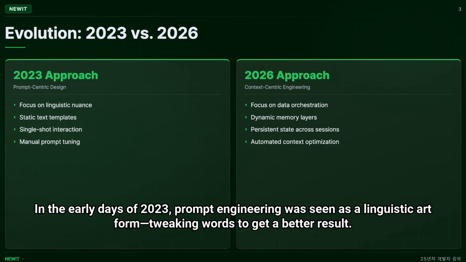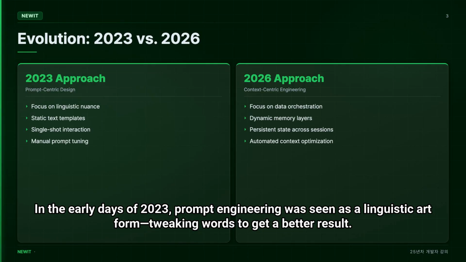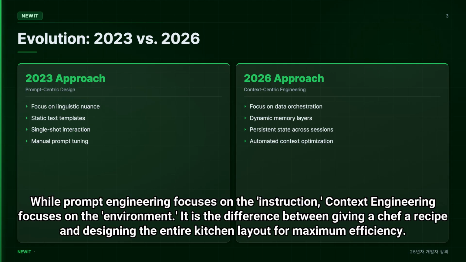In the early days of 2023, prompt engineering was seen as a linguistic art form, tweaking words to get a better result. Fast forward to 2026, and we are witnessing the birth of context engineering as a systemic discipline. While prompt engineering focuses on the instruction, context engineering focuses on the environment. It is the difference between giving a chef a recipe and designing the entire kitchen layout for maximum efficiency.